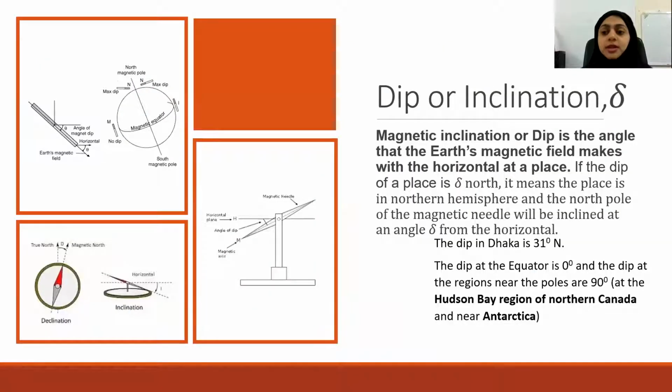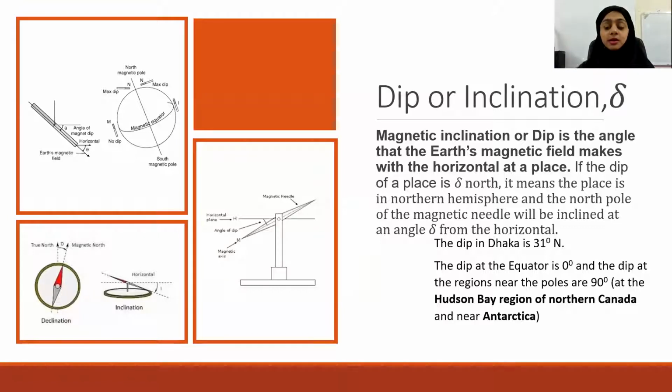Okay, let us see what is meant by dip or inclination, which is represented by the symbol delta. Magnetic inclination or dip is the angle that the Earth's magnetic field makes with the horizontal at a place. Now, what is meant by horizontal at a place? If I am standing here, the ground level is called the horizontal at the place.